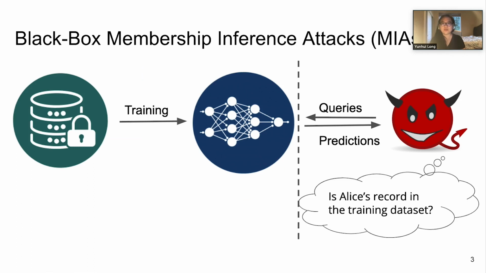One example of these risks is membership inference attack. In a membership inference attack, an attacker queries a machine learning model in order to infer whether a specific target record was part of the training dataset.